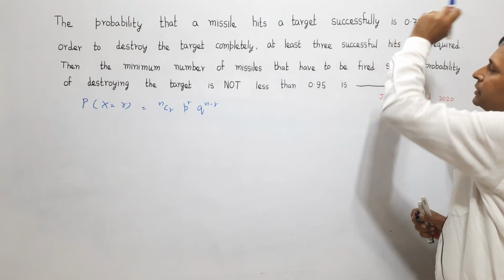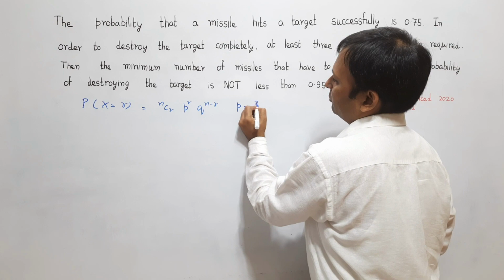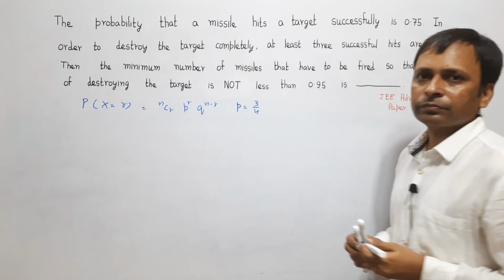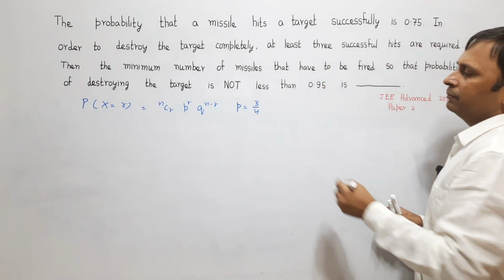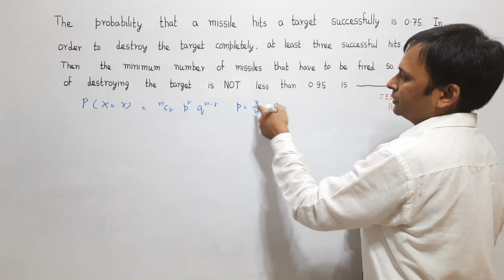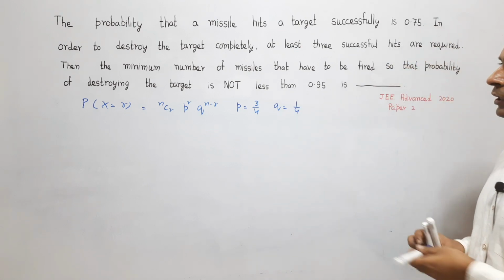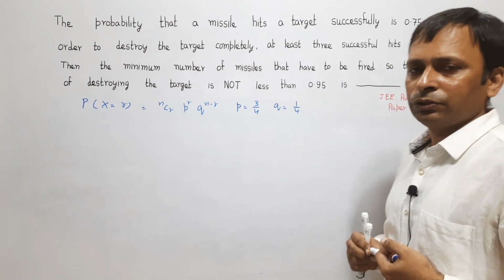In our case this probability is 0.75, or I can say p is equal to 3 by 4. q is the probability of failure, so q becomes equal to 1 minus 3 by 4, which is equal to 1 by 4. So p and q are known to us.